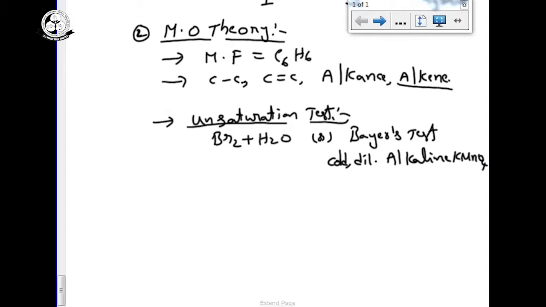KMnO4 color is purple, dark purple, and it becomes colorless. But organic compounds containing a benzene ring, even though they have multiple bonds, cannot show the unsaturation test like the bromine water test or Baeyer's reagent test. Why? Because the pi bonds are not fixed, they are delocalized. If we feel the bond is a double bond, immediately it is converted into a single bond. If you feel it is a single bond, immediately it is transferred into a double bond. So it does not give the unsaturation test.